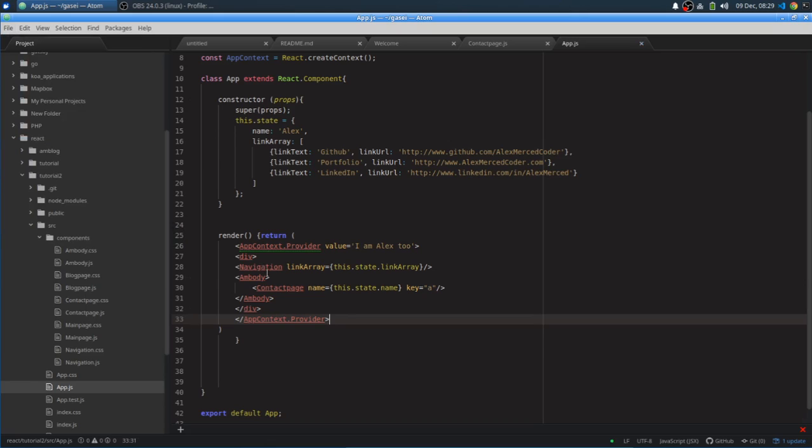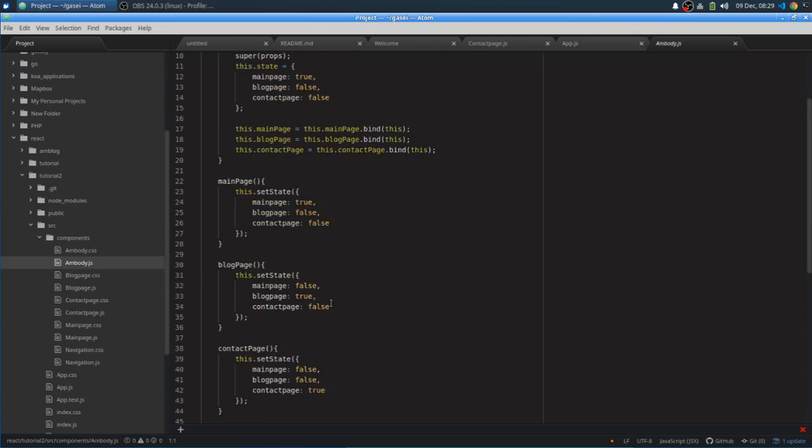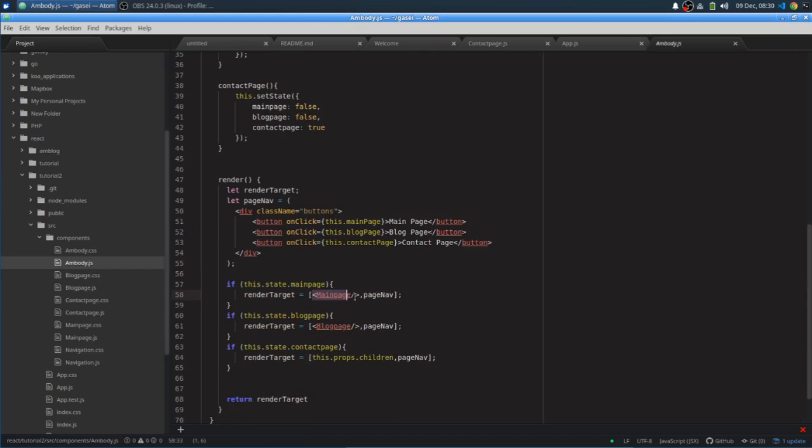So the thing is, we're not calling MainPage anywhere in here. So how am I sending it to MainPage? Really, it's inside AppBody. It's in AppBody that we actually invoke the MainPage. So technically, MainPage is the grandchild. For me to pass that information, in the old days, I'd have to pass it down as props to AppBody and then pass it down as props to MainPage, and so on and so forth. That's referred to as prop drilling. But I can skip this step, so I don't have to do anything on AppBody. I can just skip all the way down to MainPage.